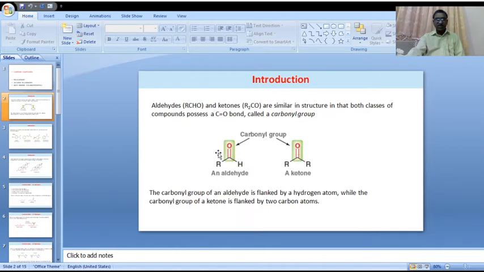But in aldehydes, the carbonyl functional group should be attached with at least one hydrogen atom. In that case, it is called an aldehyde. In a ketone, the carbonyl functional group is attached with both alkyl groups.